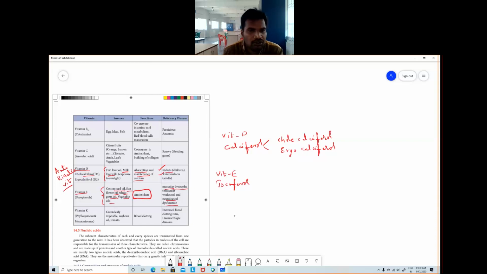Okay, so that is called neurological dysfunctions and also muscular dystrophy. That's mainly because of the vitamin E. Okay, so remember that. Next, move to the fourth vitamin, that is called vitamin K. Mainly responsible for the clotting, blood clotting.